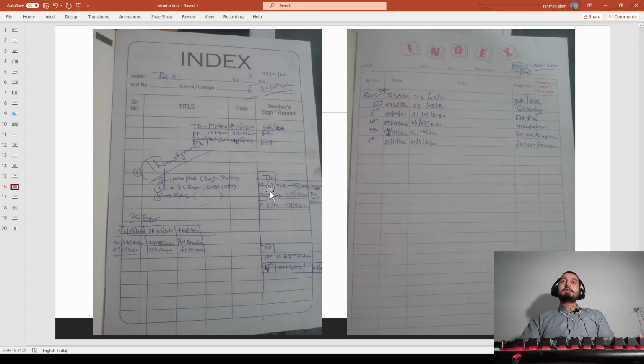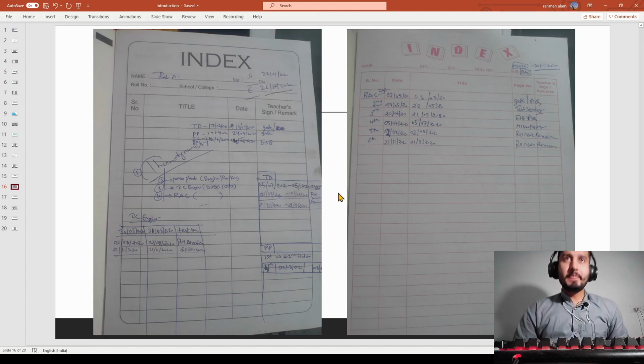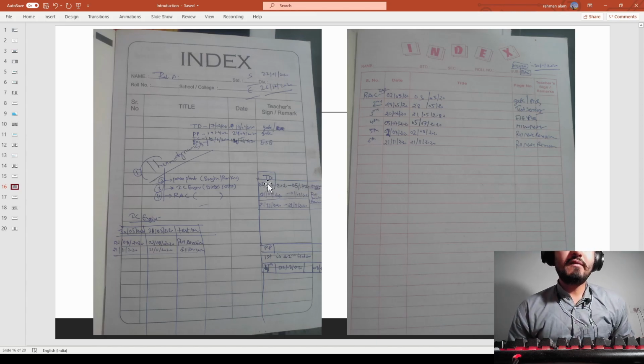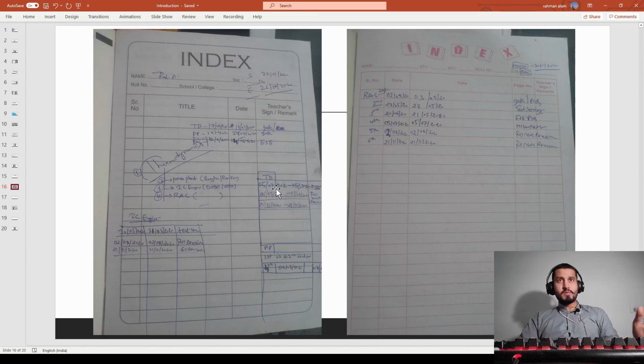This is the revision, meaning on this date I will take this notebook and read it, or solve numericals and all. So while I was giving the GATE PYQ, I did the numericals, then full note revision. Normal full note revision means normal full note revision. I have not done just a revision.